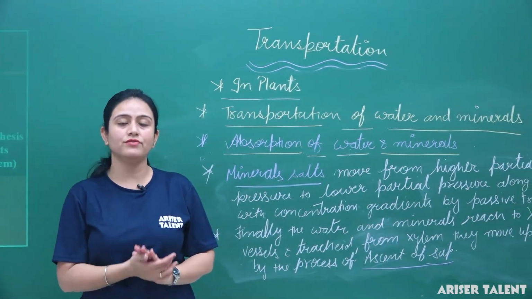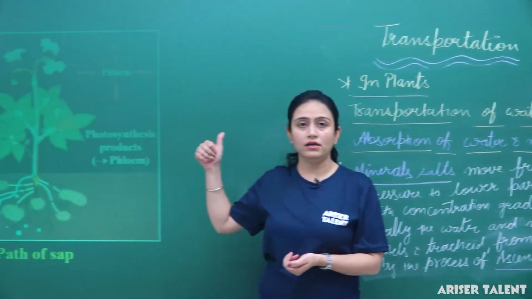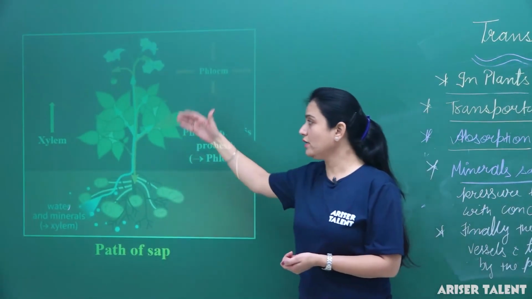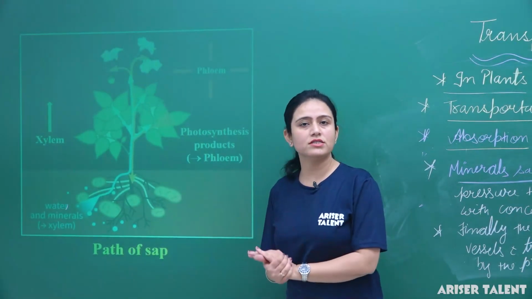In our next lecture we will talk about the next process, how the sap reaches the different parts of the plant, that is ascent of sap, and then the other process, transpiration.